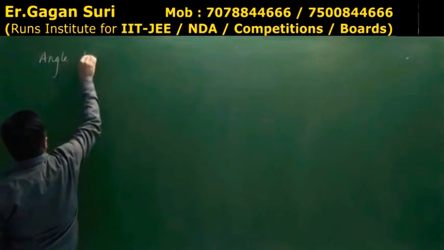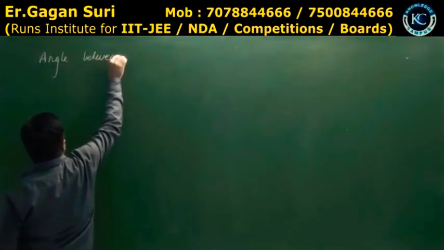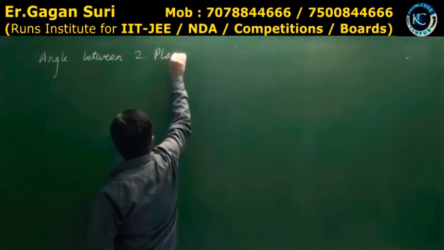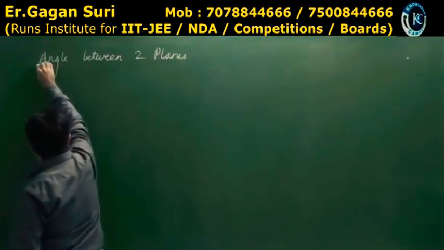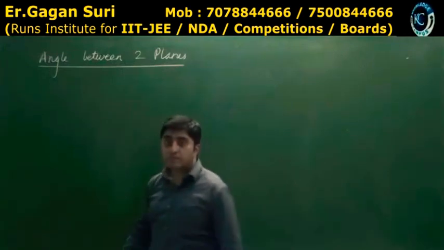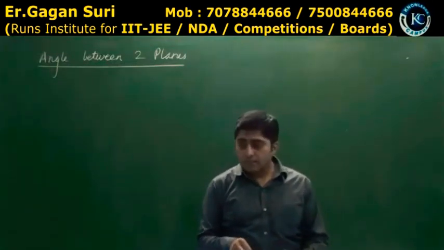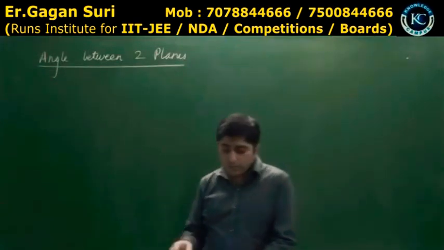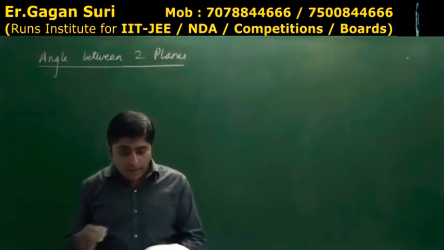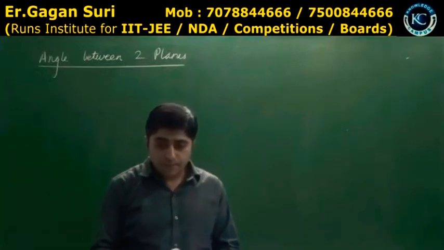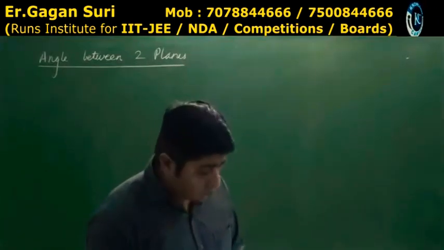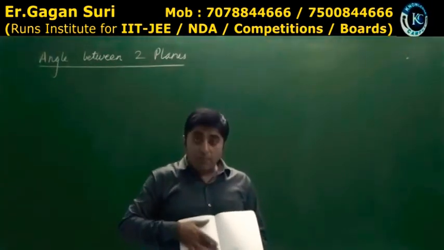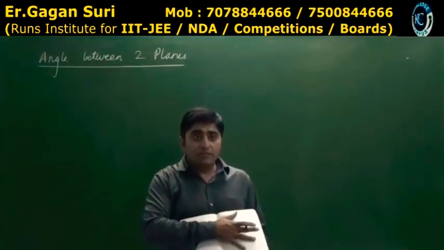Angle between two planes. Now, again you have to focus. This is one plane and this is the other.